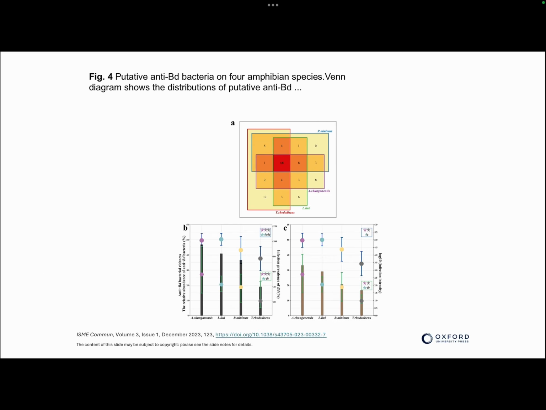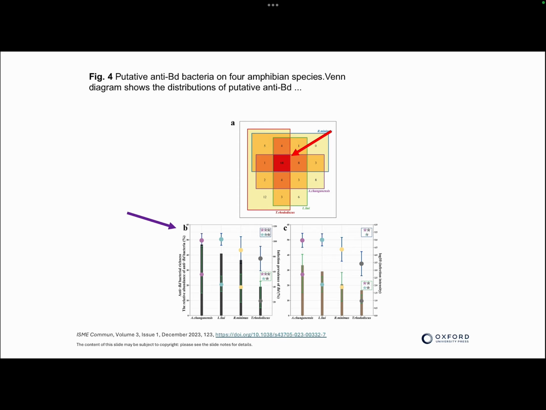What they also found is that, of the four species they sampled, 68 of the amplicon sequence variants they determined were shared among all four frog species. This led them to think that there must be something about these 68 variants that might provide some type of mechanism that affords protection against BD infection.